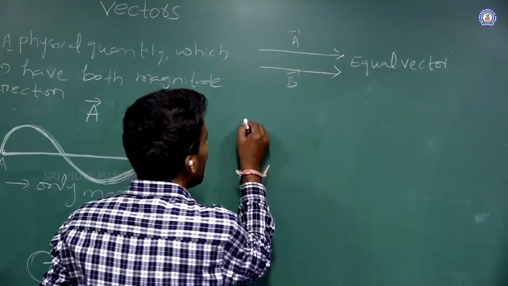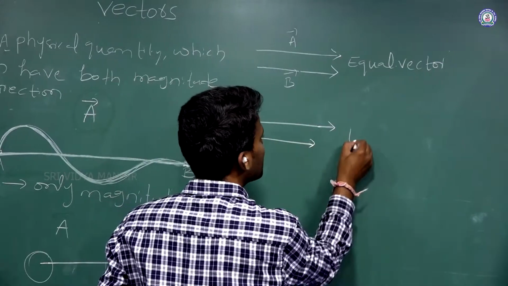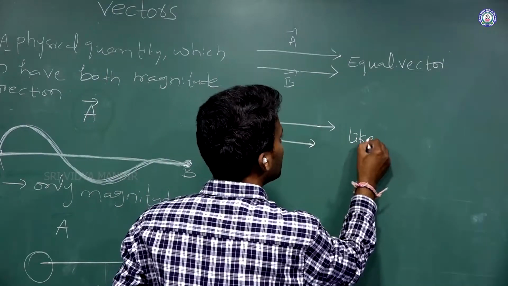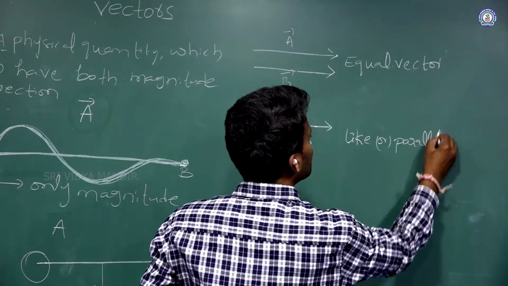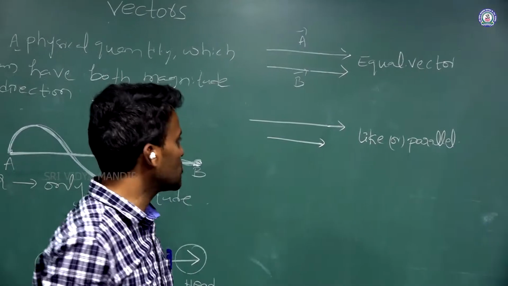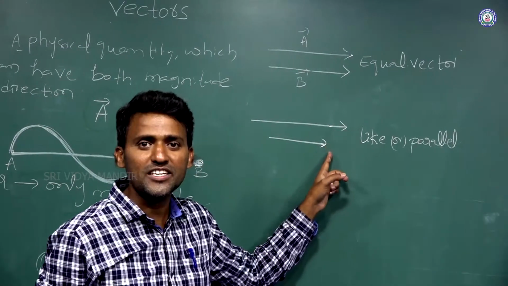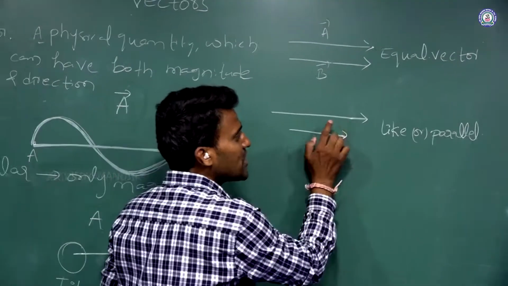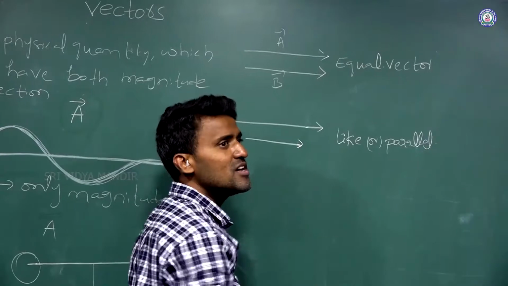And next, I am writing about like vectors or parallel vectors. See here, both are having the same direction. The two vectors are both pointing towards the right side.